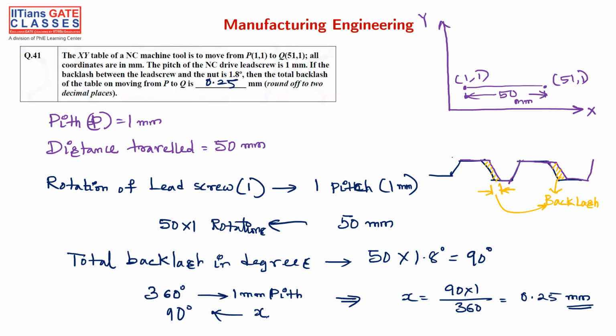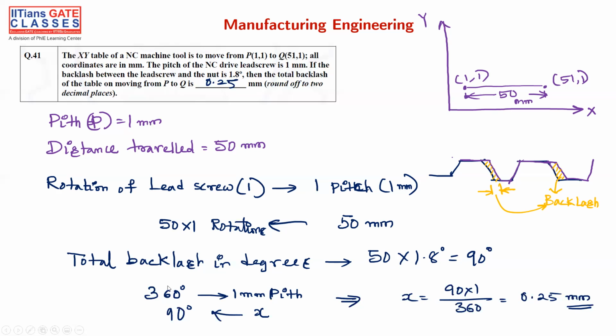What we are doing is converting the rotations and seeing how much the pitch is. One lead screw rotation is one pitch movement, which is one table movement. The total table movement is 50, which means we make 50 rotations. For one rotation, the backlash is 1.8 degrees, so for 50 mm the total backlash will be 90 degrees.